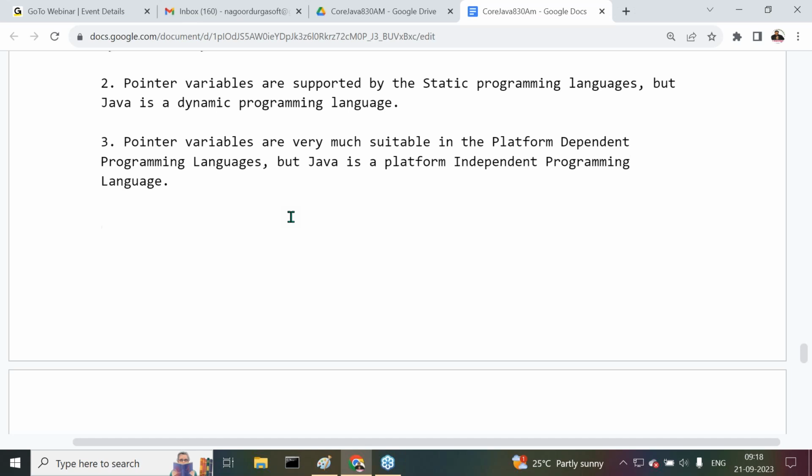Understand it. For example, for 2 minutes, assume pointers are available in Java, or maybe the C programming language. When we compile our C program, a pointer variable is available. The pointer variable has address location 1010 in compilation.